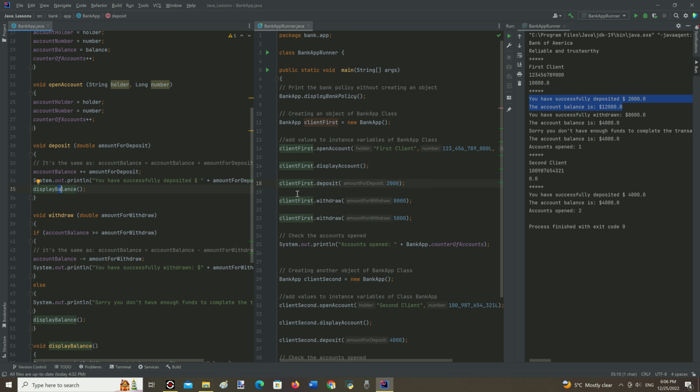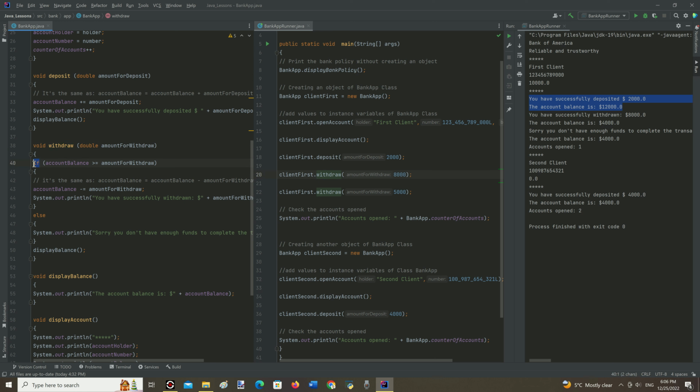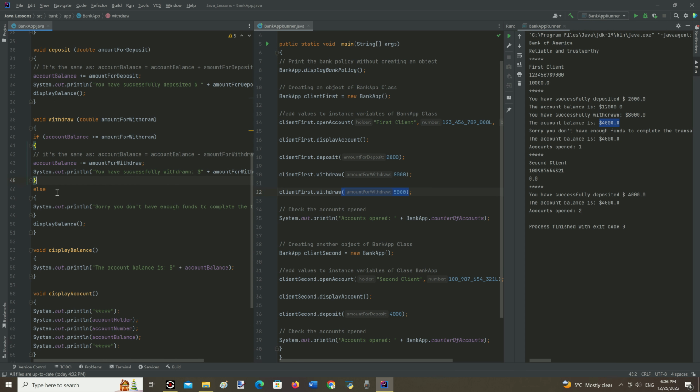The first time it checked the condition inside the if statement, and as it was true, it executed these two lines of code. And when the withdraw method was called a second time and the amount for withdrawal was higher than the account balance, the if condition became false, the else part was executed and it prints this line of code right here.